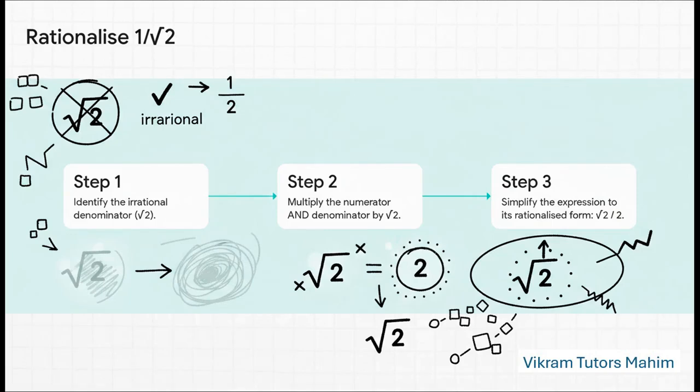It's super easy. To rationalize 1 over the square root of 2, you just multiply the top and the bottom by the square root of 2. On the bottom, square root of 2 times square root of 2 just gives us a clean, rational 2. And on the top, we have 1 times the square root of 2. The value is exactly the same, but that new form, root 2 over 2, is just so much easier to work with.